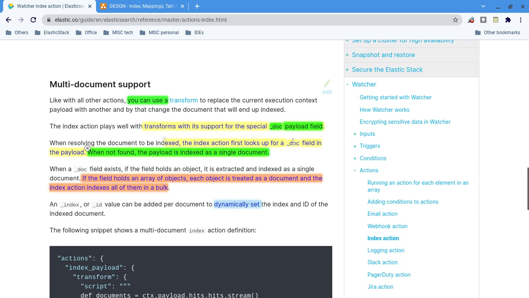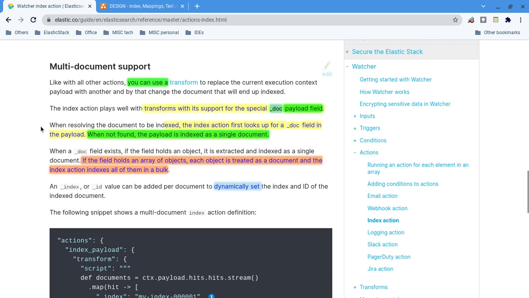Okay. So the output is stored in this special variable called underscore doc value. Now, how does the resolving work? While resolving, first it looks for the underscore documents. If it is not found, the payload is a single document. That's what I told you.